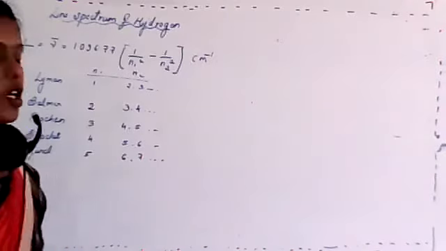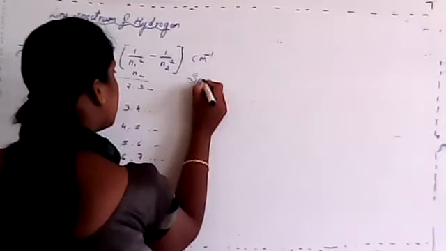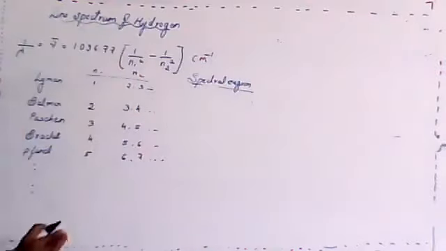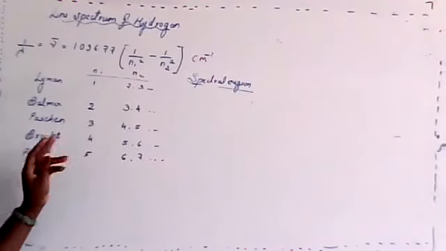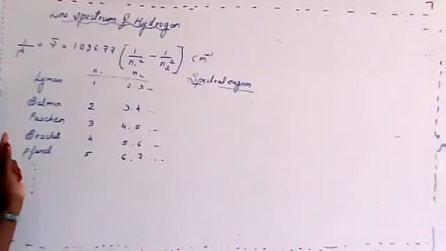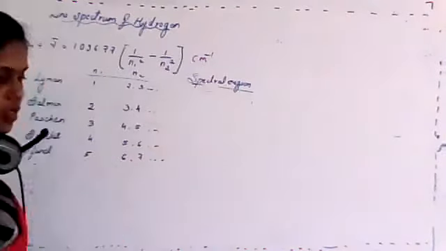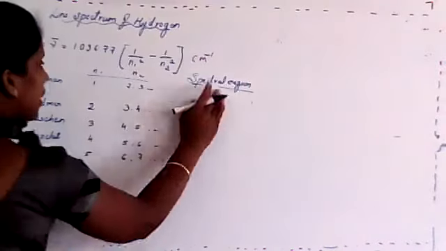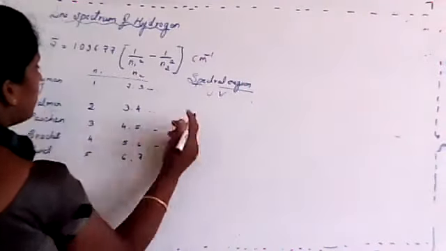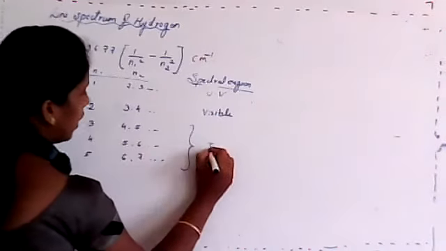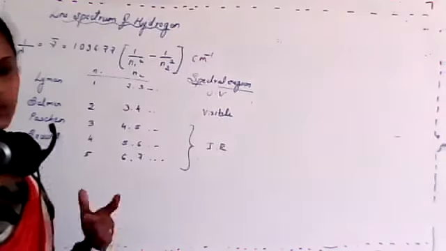Is this clear, students? Then we studied the spectral region. Where will this series actually be found, in terms of electromagnetic radiation? First one, Lyman, is in the UV. Then Balmer is in the visible, and these three are IR. Very important, try to remember this.